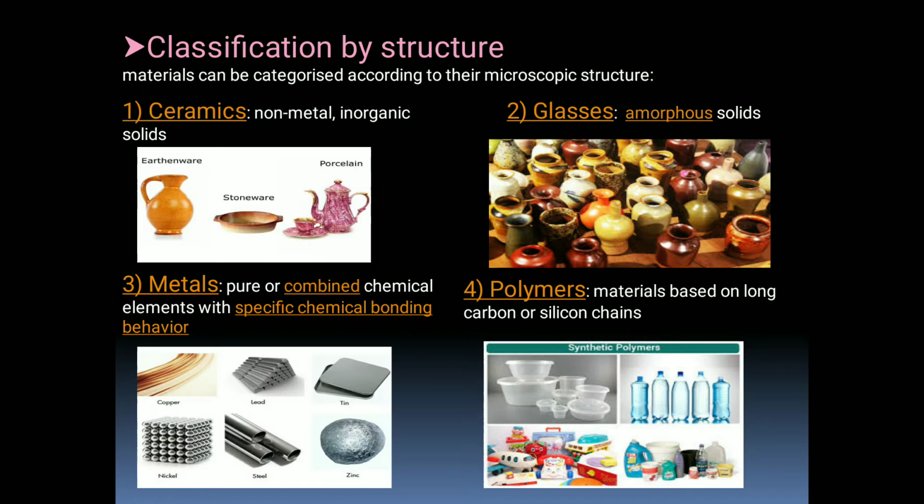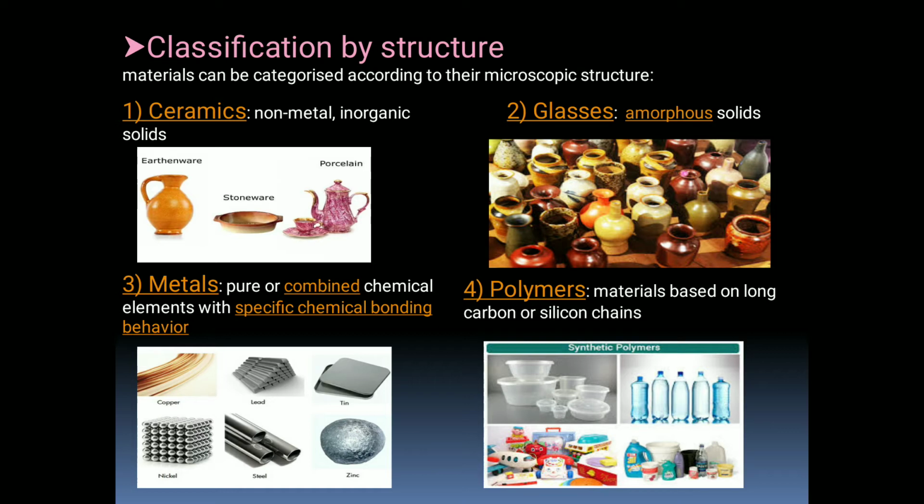Then second is classification by structure. There are 4 types of materials by their structure: ceramics, glasses, metals and polymers. What are ceramics? Ceramics are inorganic solids which mainly consist of non-metals. Examples of ceramics are earthenware, stoneware and porcelain.